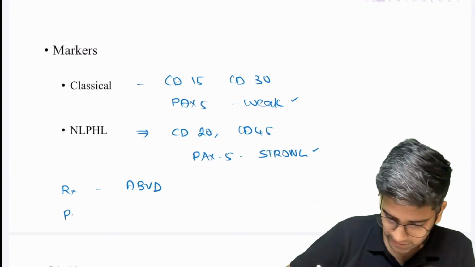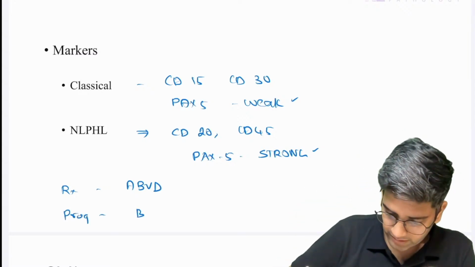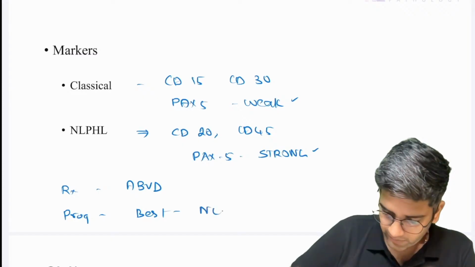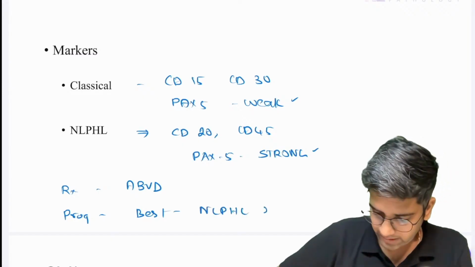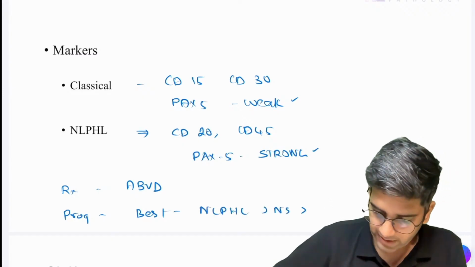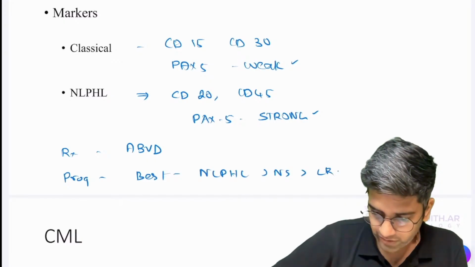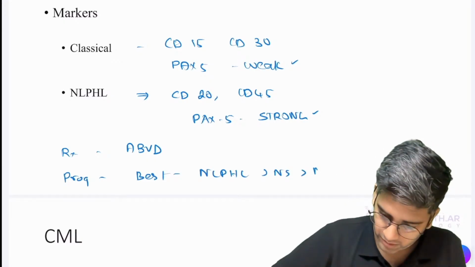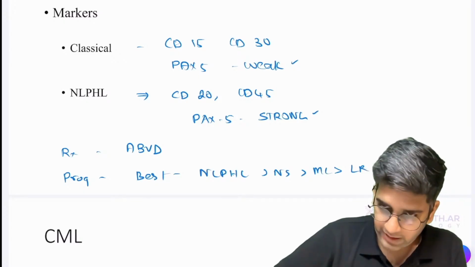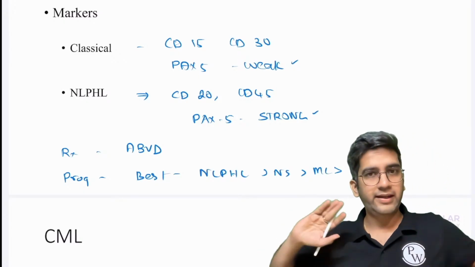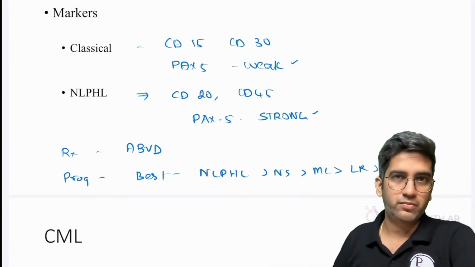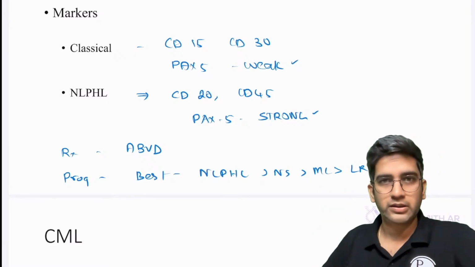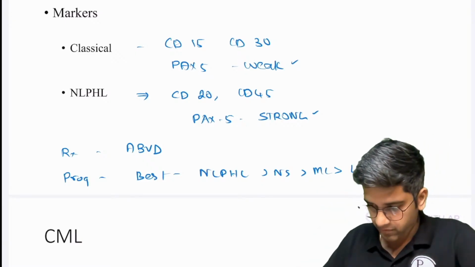And prognosis. The best is NLPHL. If you want to write in the order, then I have nodular sclerosis, then your lymphocyte rich, mixed cellularity, and then lymphocyte depleted, fine? In the order of reducing, becoming good to us, fine. That's about your Hodgkin's lymphoma, right?